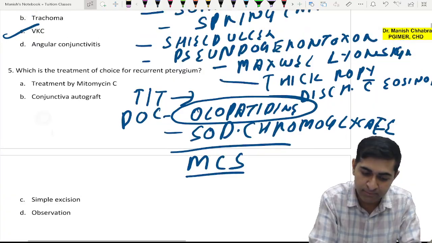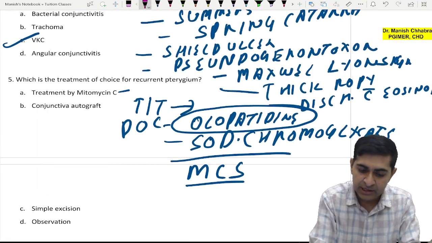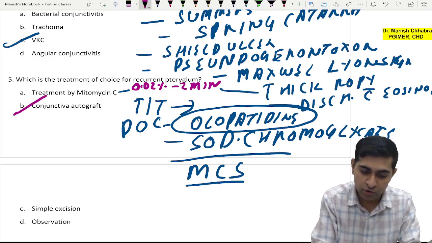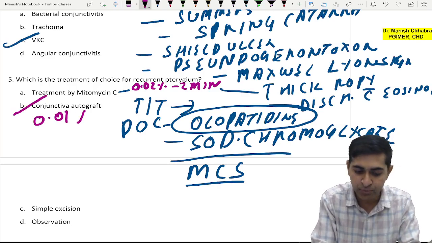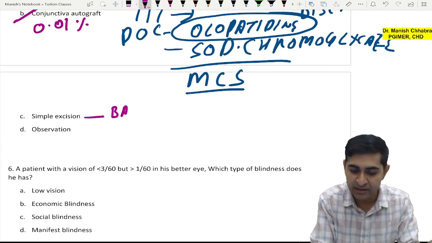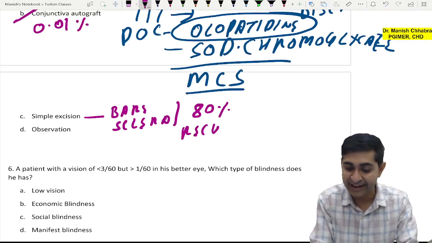So treatment of mitomycin C. What do you do in treatment of mitomycin C? You have 0.02% for 2 minutes. Conjunctival autograft, here recurrence rate is 0.01%. So the simplest surgical excision is your bare sclera technique, but 80% there is a recurrence.